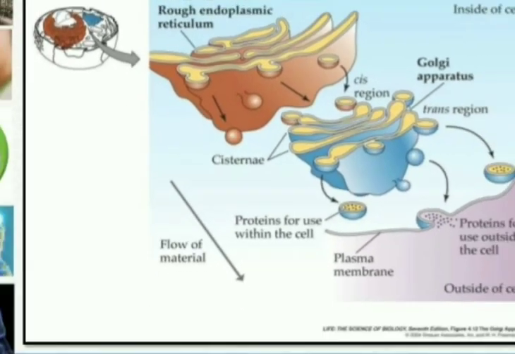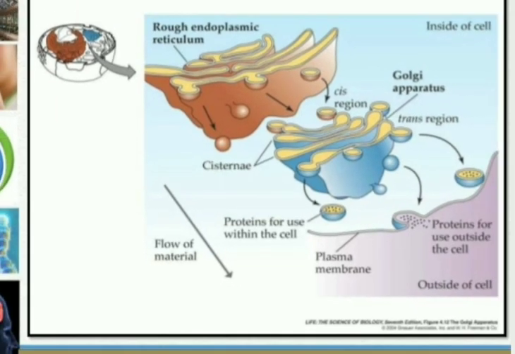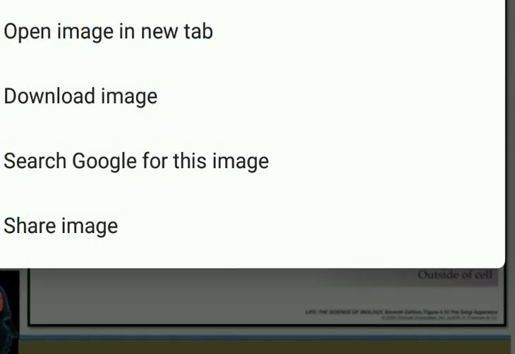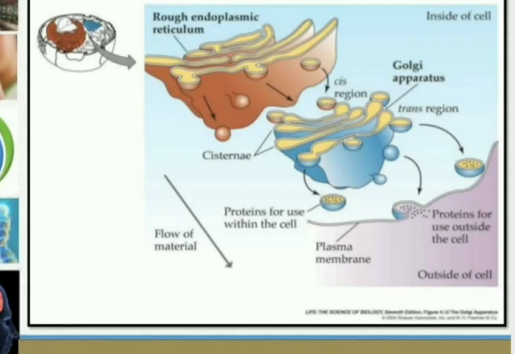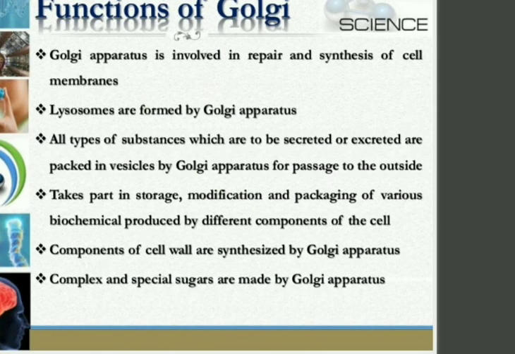Here see clearly, rough endoplasmic reticulum and smooth. Cisternae also you can see, one over another. This flow chart is explaining much better the function of the structures of the Golgi apparatus. Now let us do some functions also.